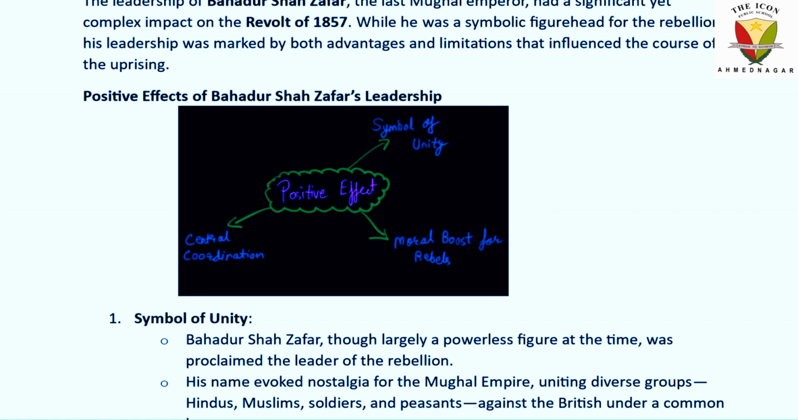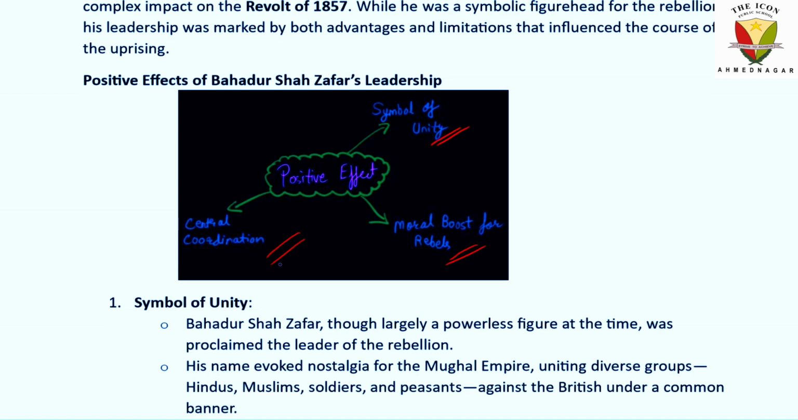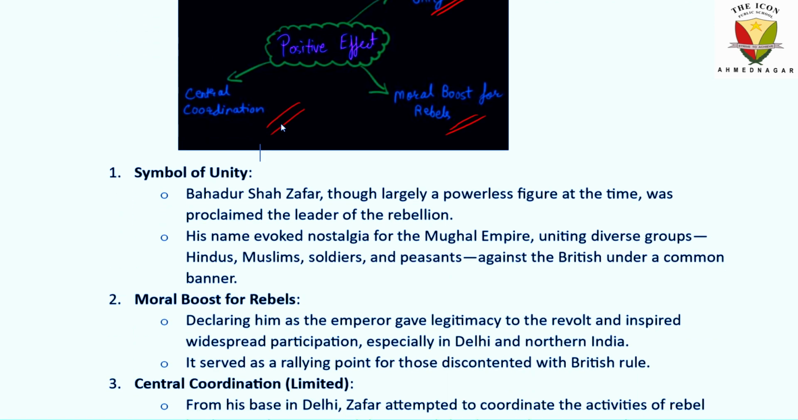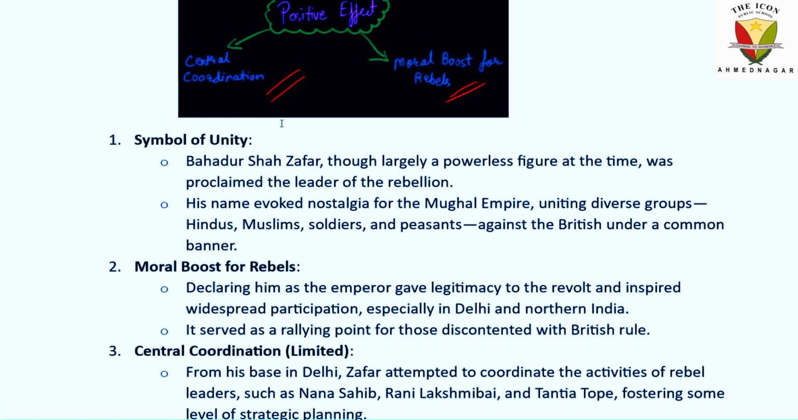So it was like a symbol of unity. He was a symbol of unity, a moral boost for rebels, and central coordination. At that period, there was a need for one person who could coordinate from the center and unite everyone in one place. So it was needed. The positive effect was that of Bahadur Shah Zafar. Symbolic unity: Bahadur Shah Zafar, though a largely powerless figure at that time, was proclaimed the leader of the rebellion.